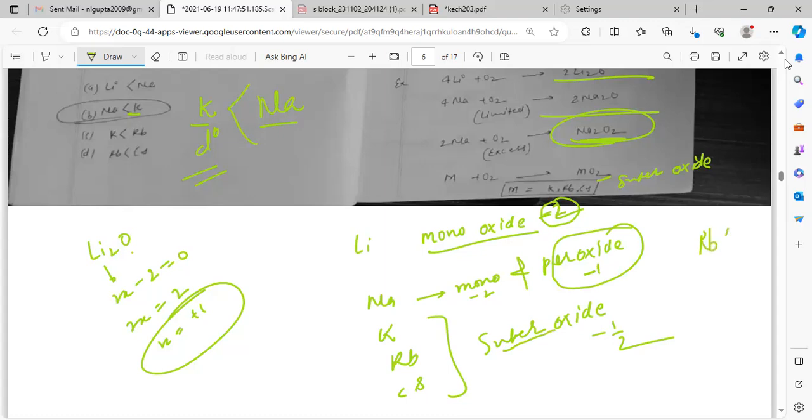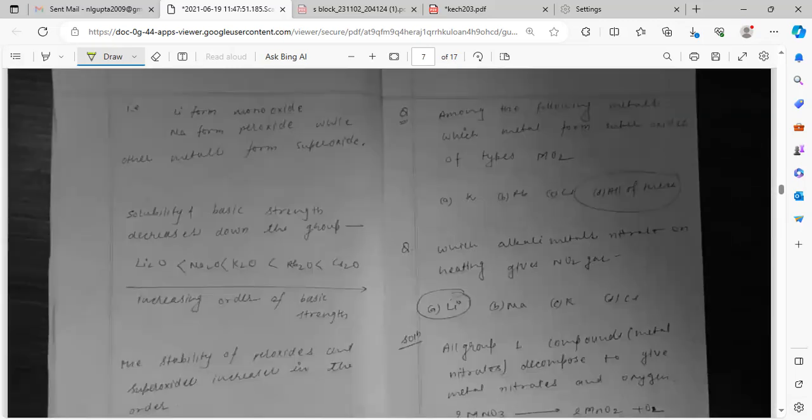Suppose RbO2. I consider X plus 2 multiplied by -1/2 equal to 0. If you solve this, X minus 1 equal to 0, so X will come +1. Oxidation state of oxygen in monoxide is -2, peroxide -1, superoxide -1/2. Lithium forms monoxide, sodium forms peroxide, while other metals form superoxide.